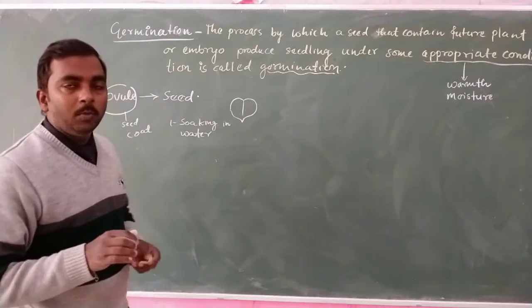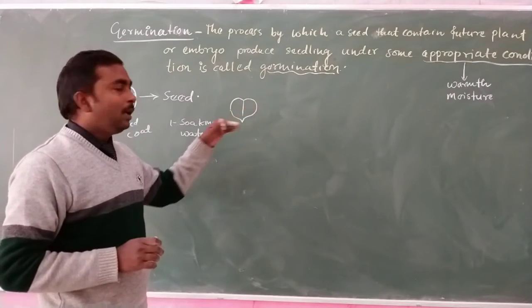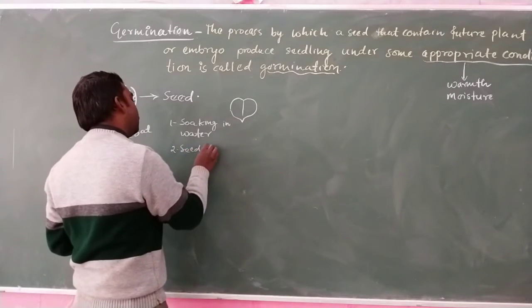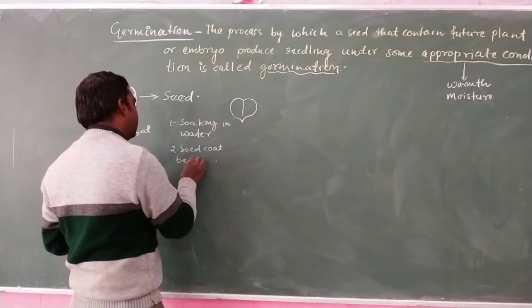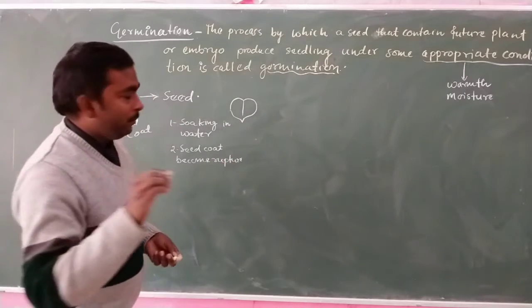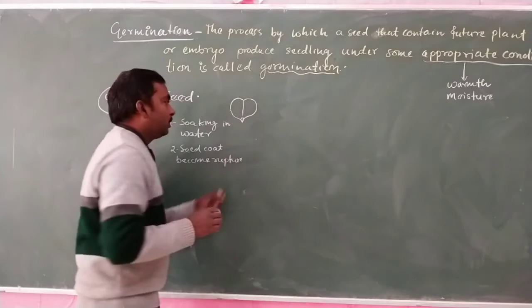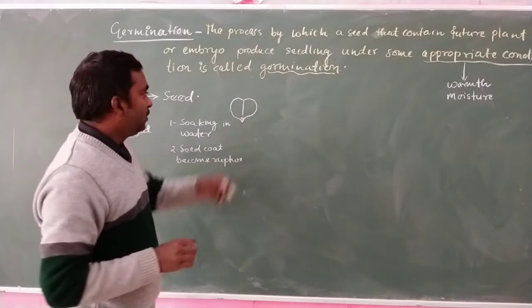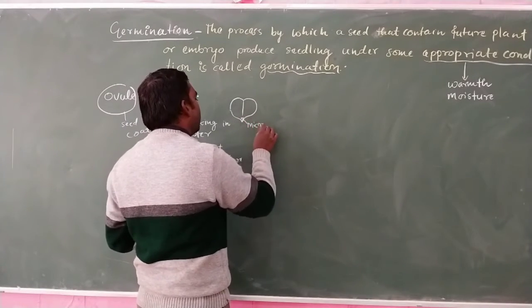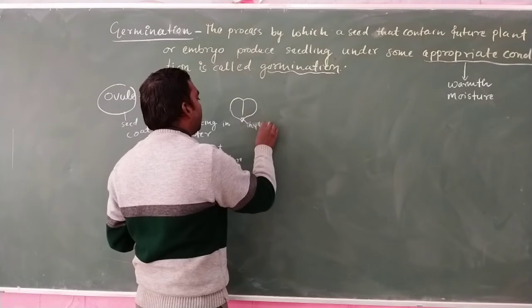After soaking in water over a night or a day, it absorbs the water, and after absorption the seed coat becomes ruptured. On the ventral side of the seed there is a small opening near the terminal part of the seed, and this opening is known as the hilum.